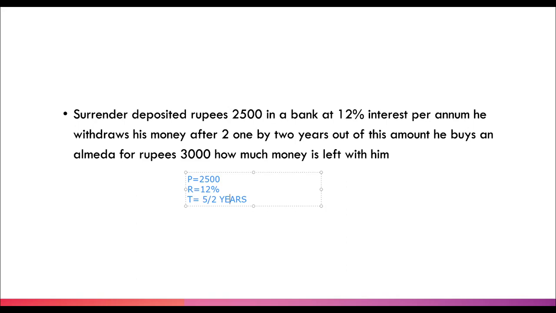Now, what is the formula of simple interest? It is P into T into R upon 100. And that comes up to be 2,500 into 12 into 5 upon 100 into 2. And so give me in the comment box, what is your simple interest? Fast. Where are your answers, guys?